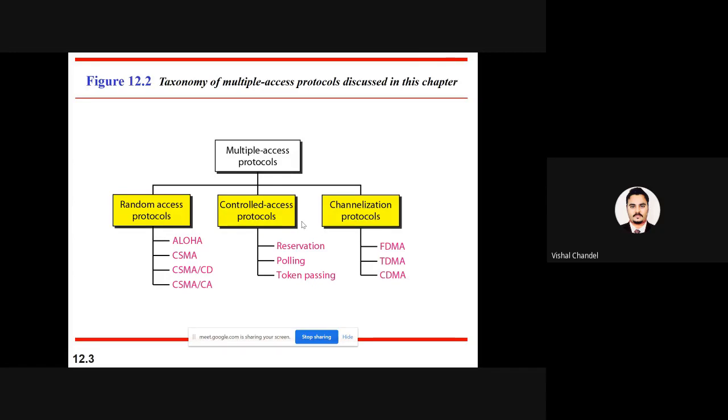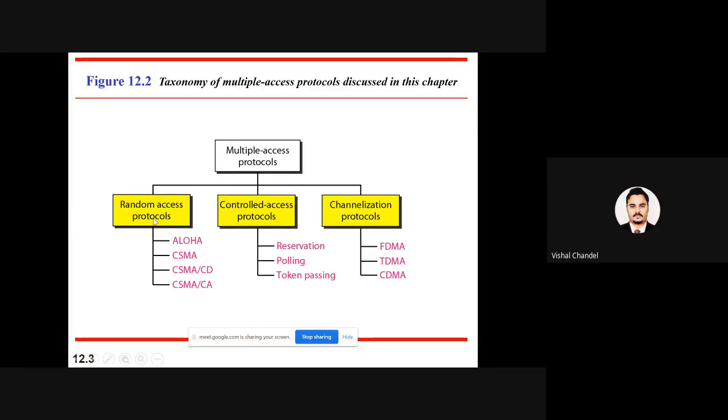At the user end, we have some controls: how we can provide reservation for access to the channel, how we can generate polling methods, how we can generate token ring passing. On the basis of control, we are allocating the channel for transmission. And in the last, if we are trying to allocate the channel for multiple services or multiple users, we directly follow the channelization service.